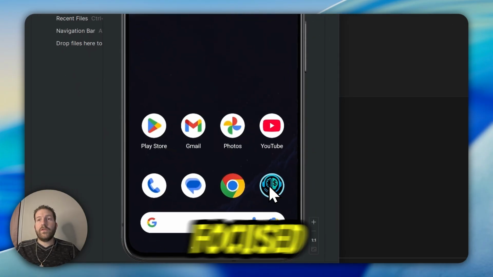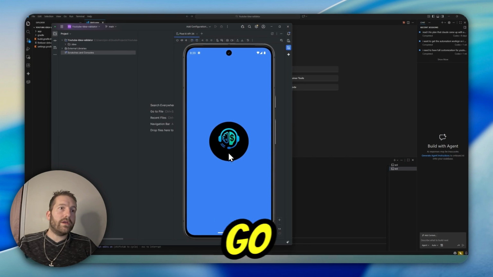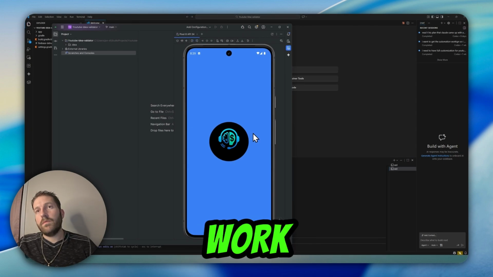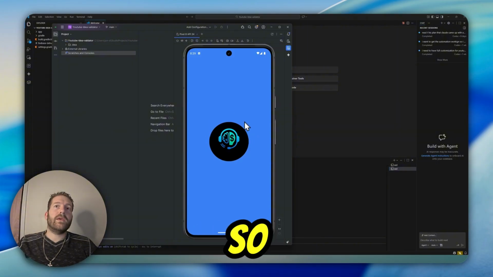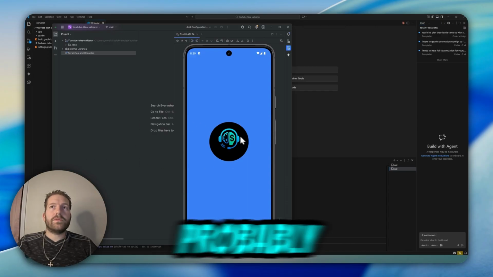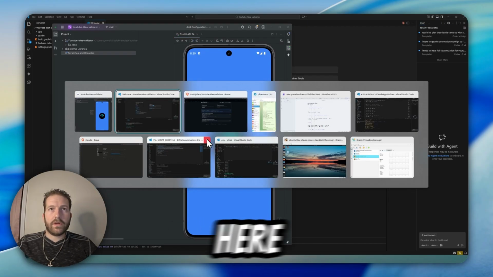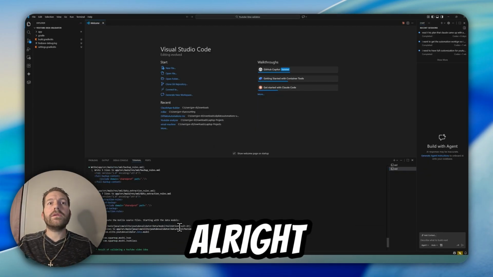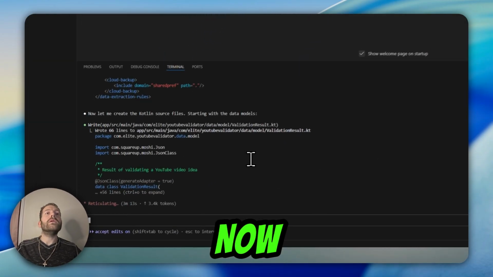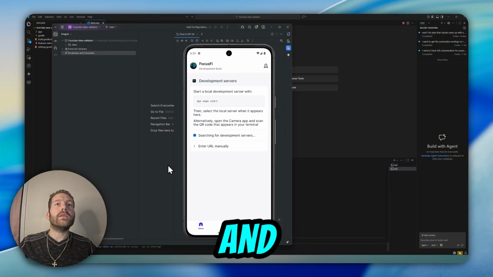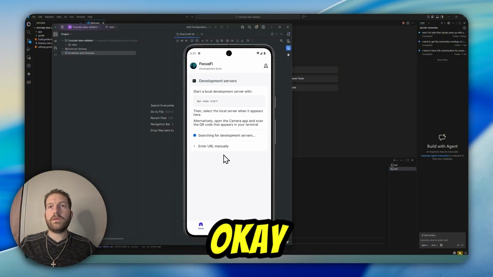So yeah, I have Focusify here, another app that I built. We're going to go ahead and open it up, but it's from the wrong project, so it might not work, but it could be cached or saved in here, so it might show you. If it doesn't, that's all right. While that loads, let's check over here on Claude and see how it's doing. Alright, it's building pretty fast now. We'll let Claude keep going. And let's check if this opened. Okay. Yeah, see.